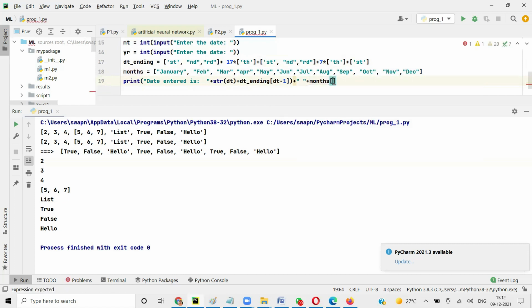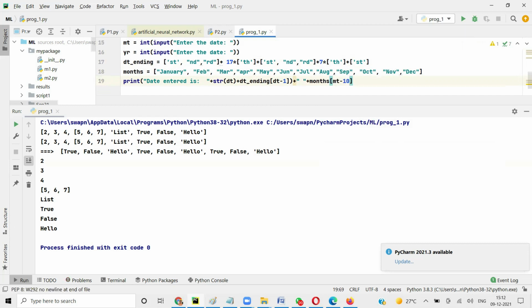Okay, sorry, correct. This is months only. Months of mt is the month. So if somebody enters 12, right? So 12 minus 1, so mt minus 1. Finish. This will give us the text.